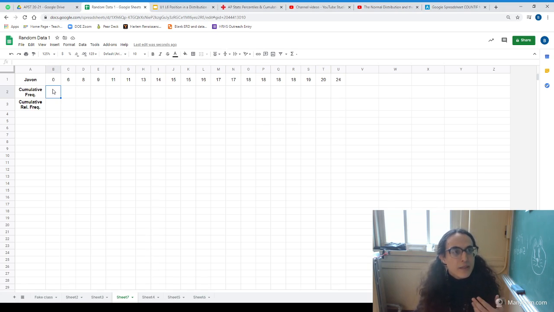Well, how many values of 0 or less do we have? We have 1. How many are 6 or less? That's 2. 8, that would be 3, 4. And then we run into our first problem here. Well, there's 2 11s. So would this be like 5 and 6? No, because we can't really prioritize one 11 over the other. So if we take the way we phrase this seriously and we ask how many values in this data set are less than or equal to 11, 11 or less, the answer is 6 because we count both the 11s.